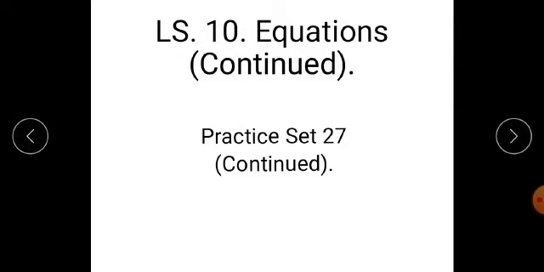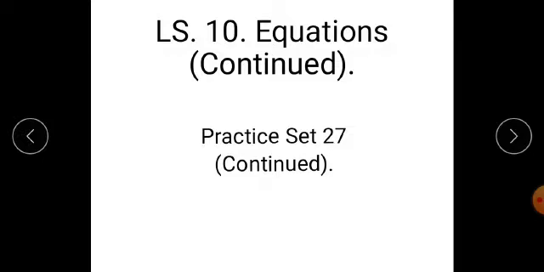Students, we have started lesson number 10, that is equations, and we have seen what is an equality with the best example of beam balance. Then we have seen what is an equation. Then we have seen how to use a letter, any letter of the English alphabet, instead of an unknown number, that is, the use of a letter for a number.